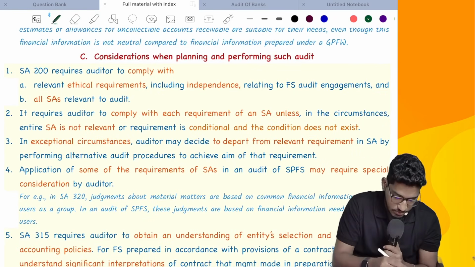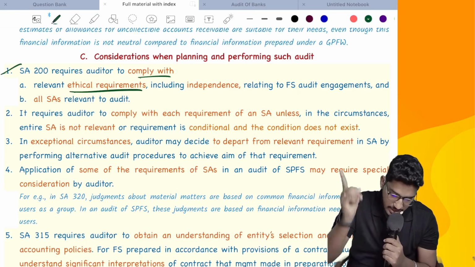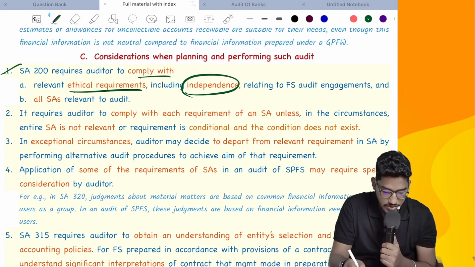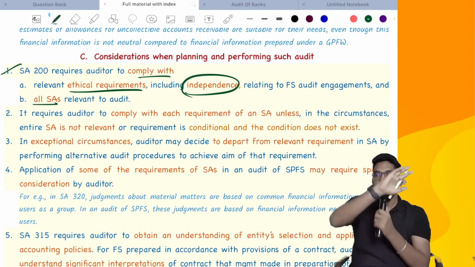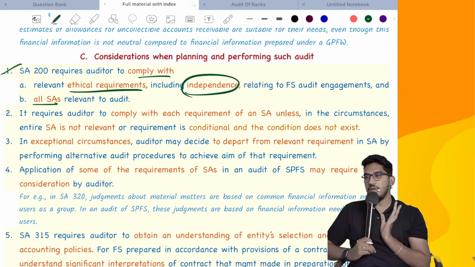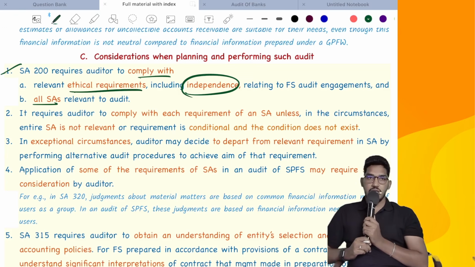Number one, as you have told, SA200 requires the auditor to comply with all relevant ethical requirements, including independence relating to the financial statements audit engagement, and you also have to comply with all standards on audit, unless that standard is not relevant for you. You need to comply with all the standards on audit while doing audit of special purpose financial statements, unless that standard is not relevant for you.